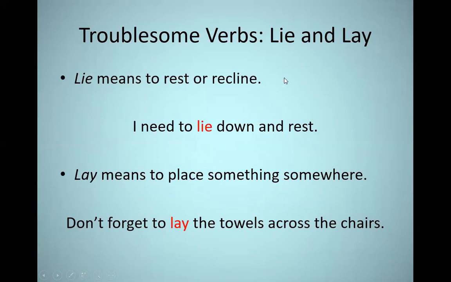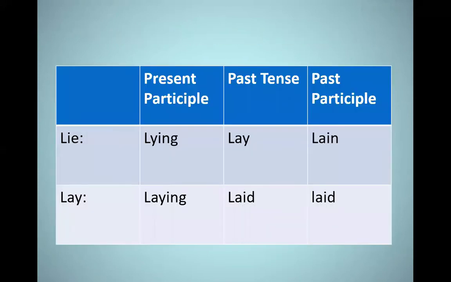So in order to differentiate between lie and lay, you have to look at what comes after. If there is no object, like here, down and rest, we're going to take lie. But if you have an object after it, like towels, then we're going to take lay. But take care or focus on the conjugations of the verbs lie and lay. So you should know the four main parts of these verbs.